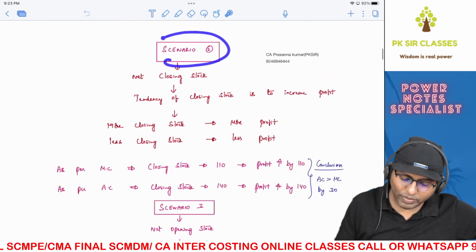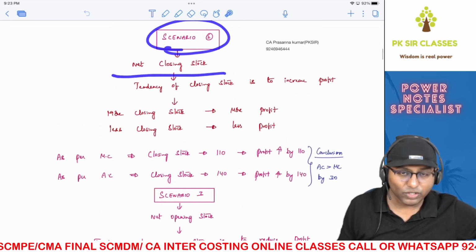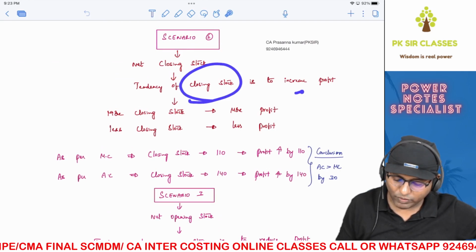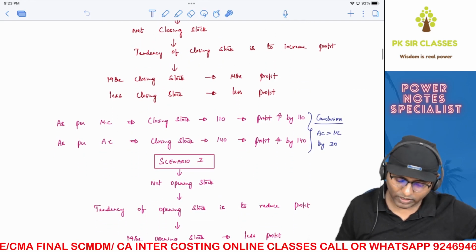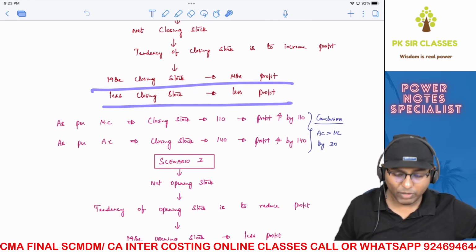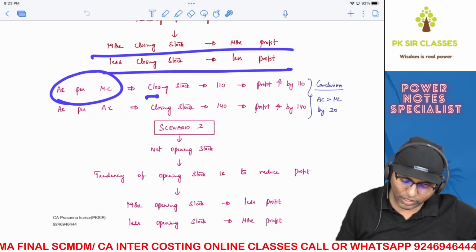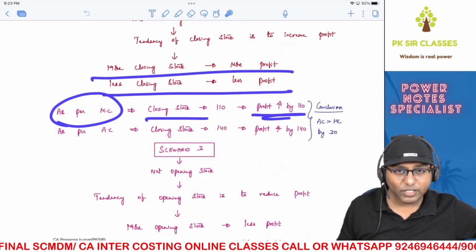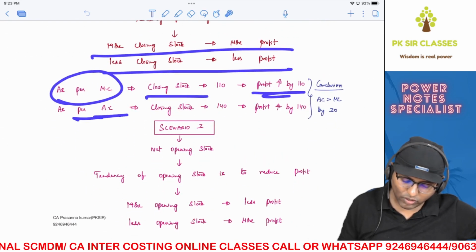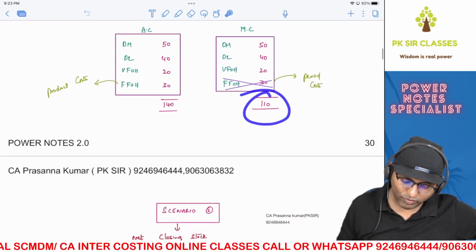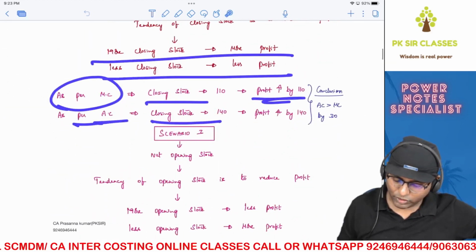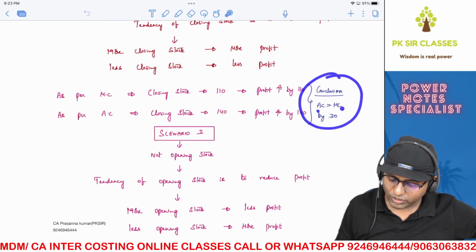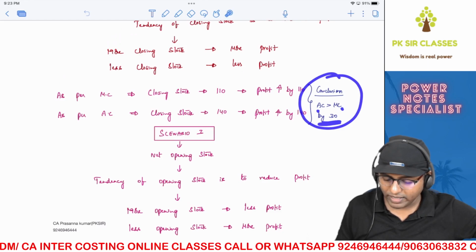Now, in scenario 2, basically what happens? You have net closing stock. So, you know the tendency of closing stock is to increase your profit. So, which means more the closing stock, more will be the profit. Less the closing stock, less will be the profit. So, as per marginal costing, your closing stock value is 110 over here, which means your profit would have got increased by 110. Whereas as per absorption costing, your closing stock valuation is 140, which we have seen already here, which means your profit would have got increased by 140. Therefore, the conclusion is absorption costing profit is greater than marginal costing profit by 30.